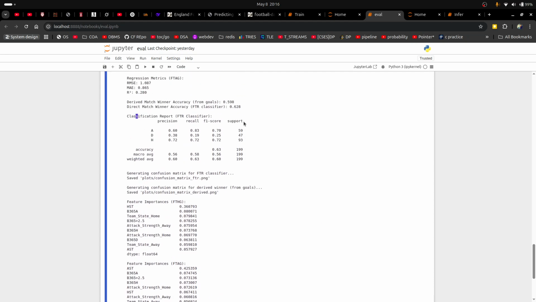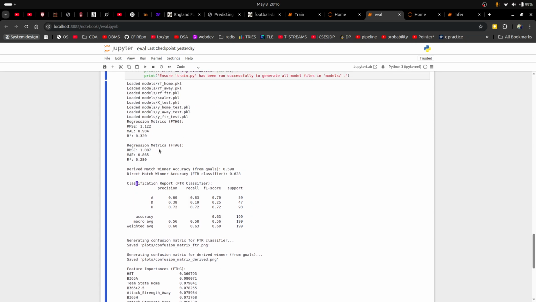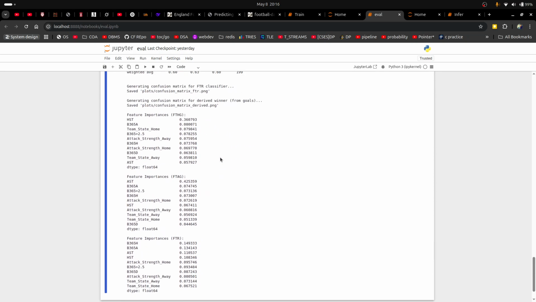This is the classification report and the regression matrix. This is not amazing, but at the same time it is to be noted that on this data set even the research paper was unable to get a better prediction. These are the final feature importances for full-time home goals and full-time away goals.